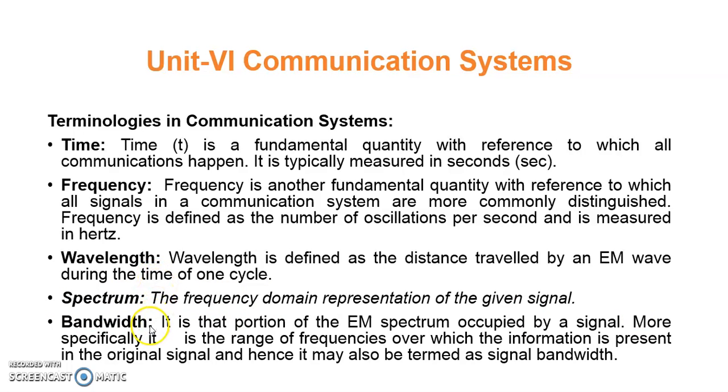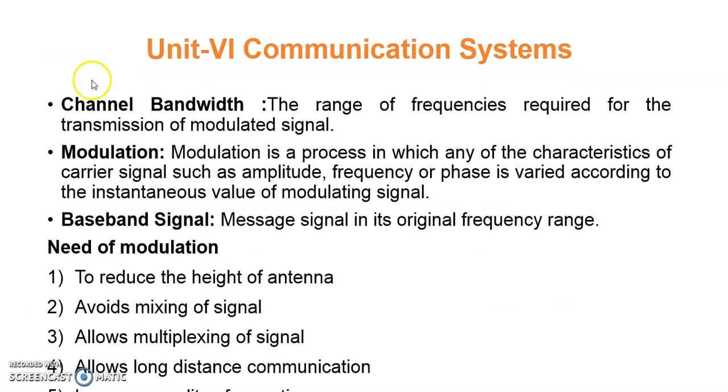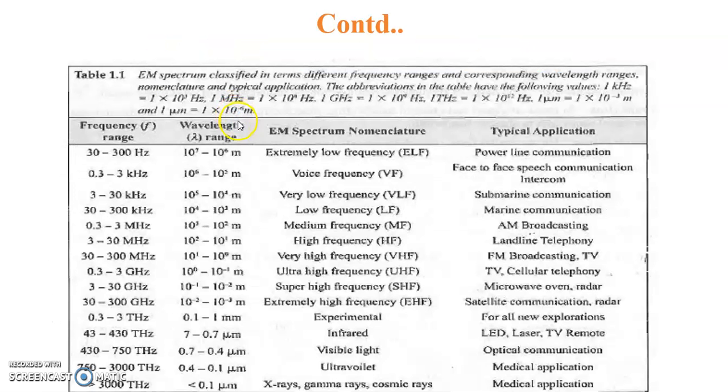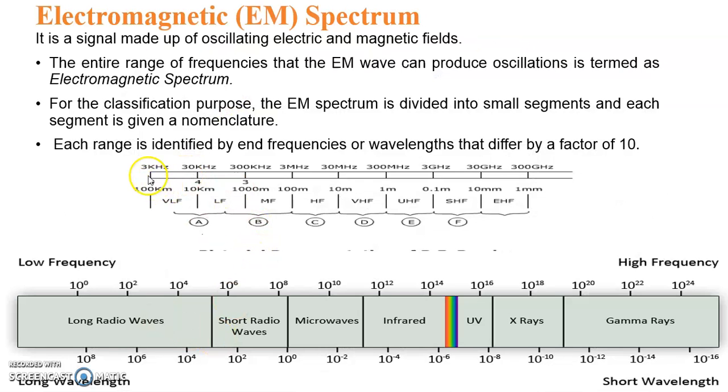And bandwidth is the range of frequencies occupied by the signal. So this is the basic terminology related to the communication system. For each channel, some bandwidth is allocated. So what is a channel? This 3 kilohertz to 30 kilohertz is one particular channel. This channel allows only frequencies between 3K and 30K.